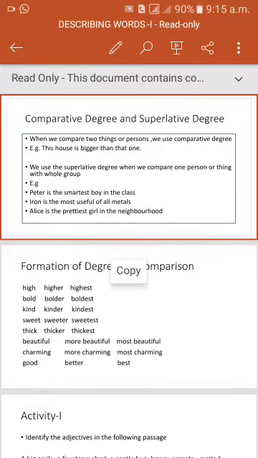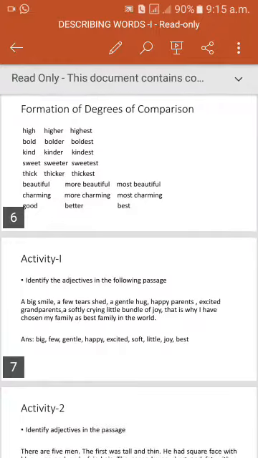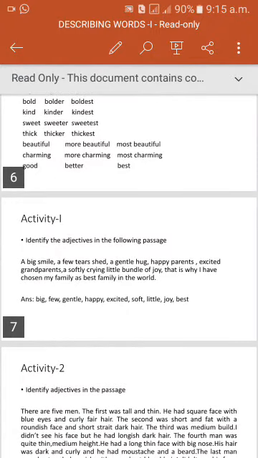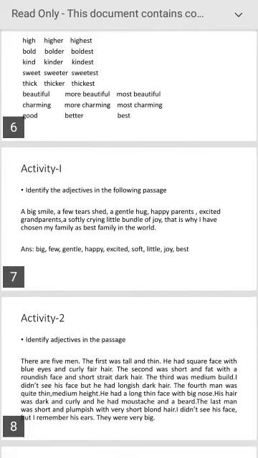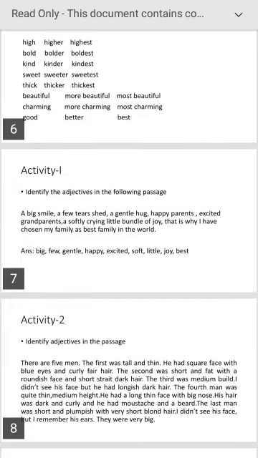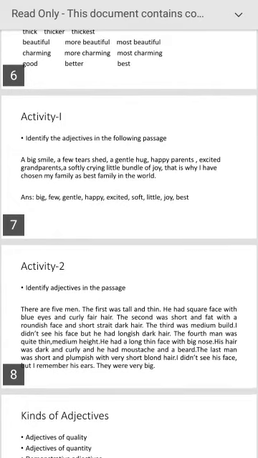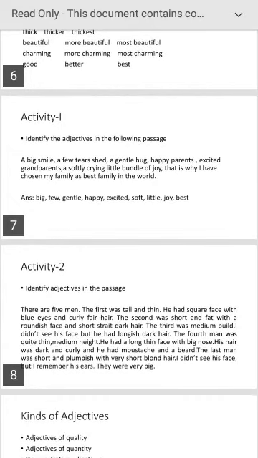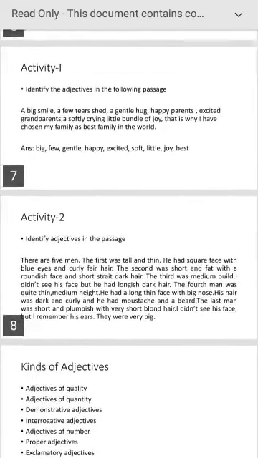Then in the first activity, we identified adjectives in the given passage. Adjectives like big, few, gentle, happy, excited, soft, little, joy, best, etc. In activity 2, again we identified some adjectives in the passage.